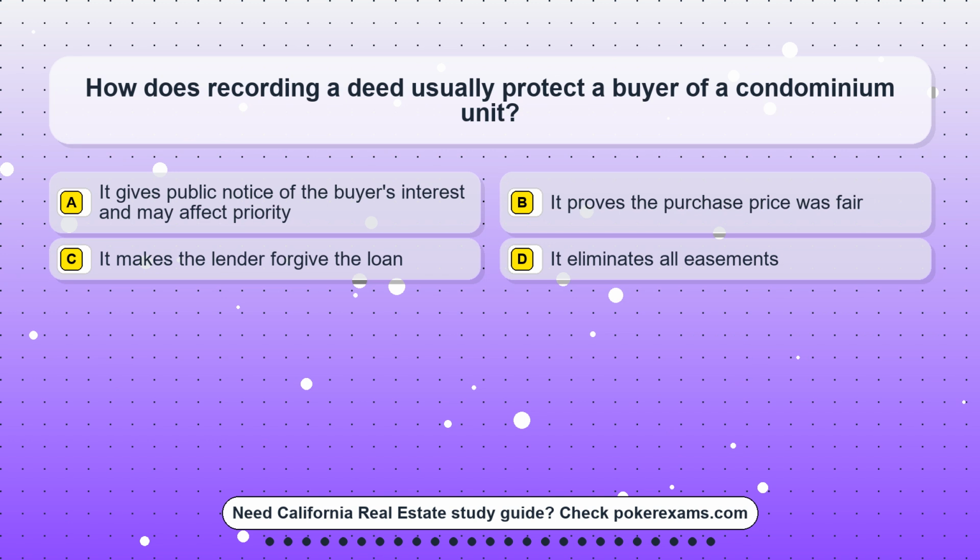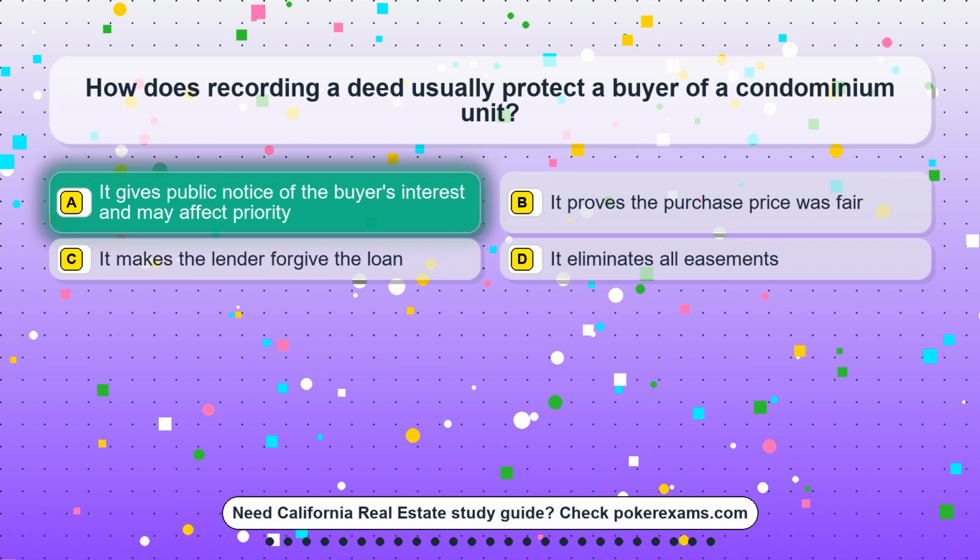Question 7. How does recording a deed usually protect a buyer of a condominium unit? Option A. It gives public notice of the buyer's interest and may affect priority. Option B. It proves the purchase price was fair. Option C. It makes the lender forgive the loan. Option D. It eliminates all easements.